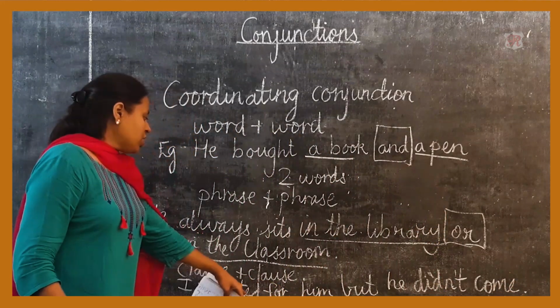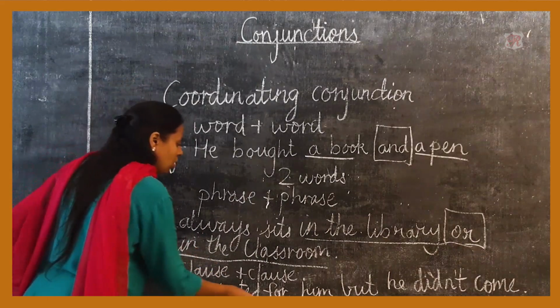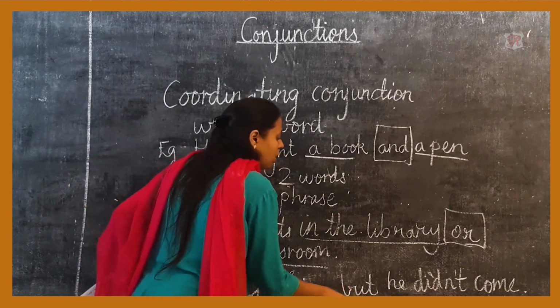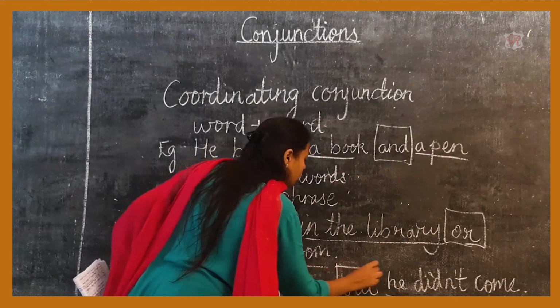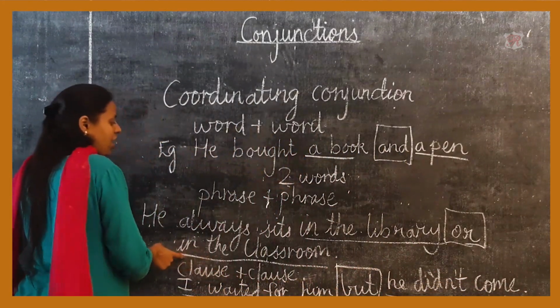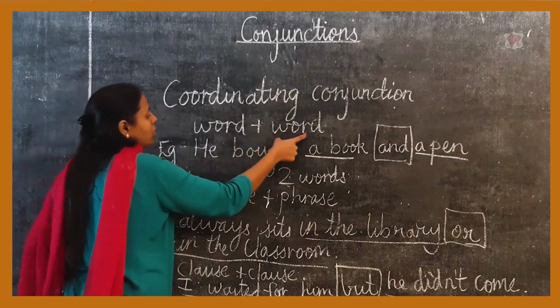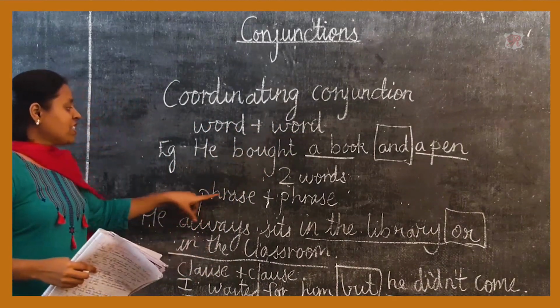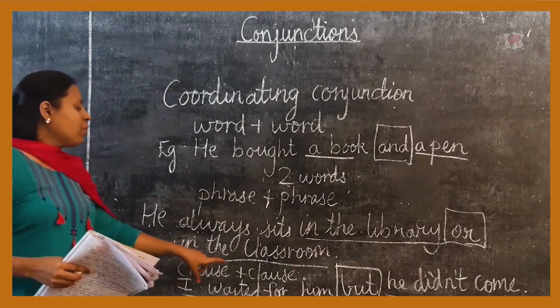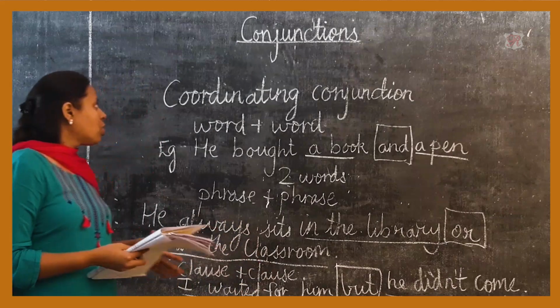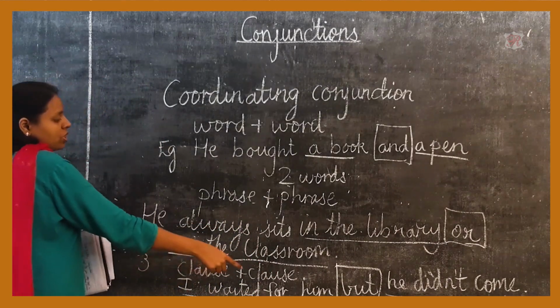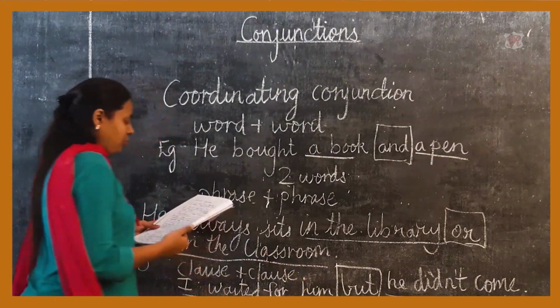Now, I waited for him is one clause, and the other clause is he did not come. Here the word but is used as a conjunction. So it can join word and word, phrase and phrase, or two clauses together, using a conjunction in between.